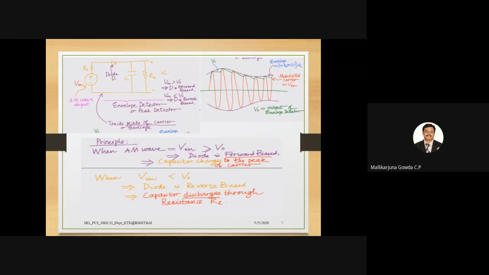So here the waveform is clearly shown, how it charges to the peak voltage, discharges, charges, discharges, charges, and discharges. Okay, is this picture clear? I am asking, is it clear? See, I am showing here charging, discharging, charging, discharging, right? Is this picture clear? So this is the envelope of the modulated signal, I said. Fine.